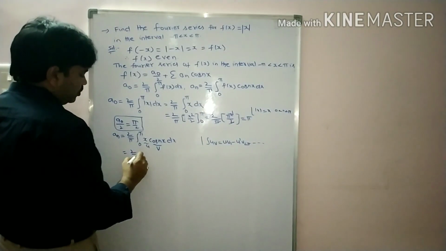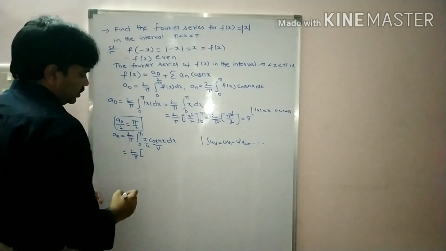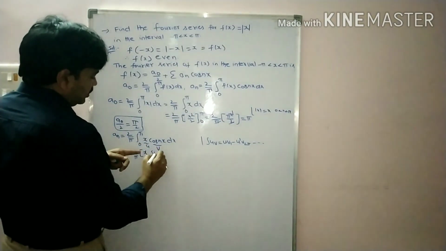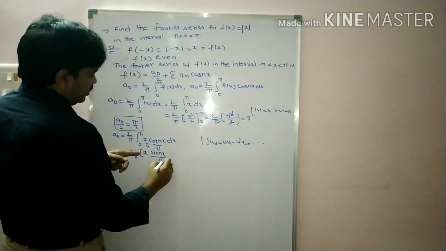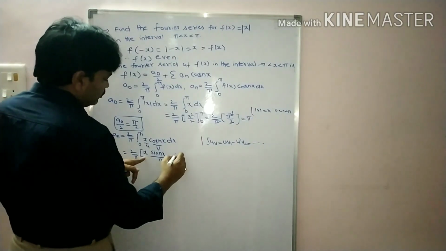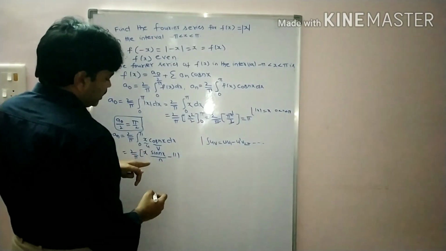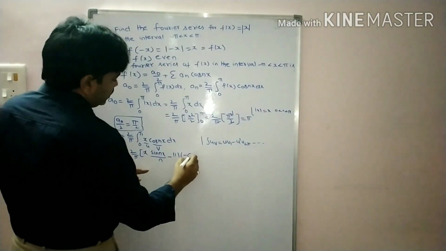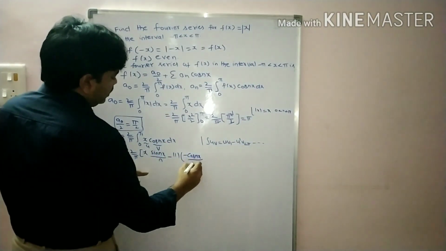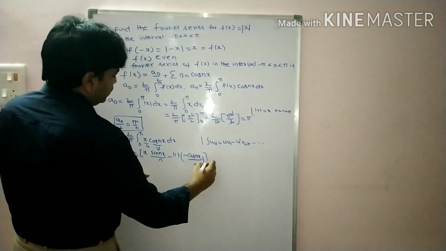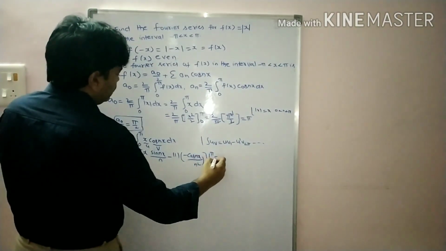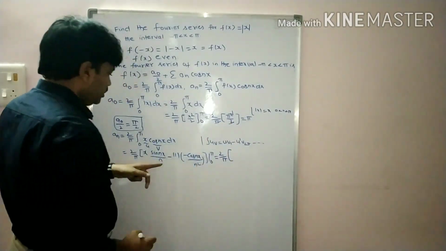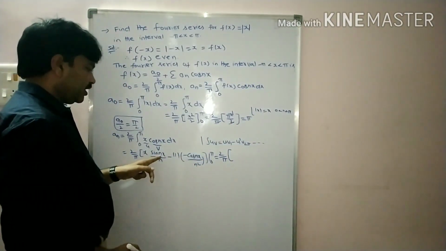So that is equal to 2 by pi bracket, u is x, integral of cos nx is sin nx by n, minus u dash, the derivative of x is 1, integral of sin nx by n, students, is minus cos nx by n. Already we have n here, so minus cos nx by n square between 0 to pi. That is equal to 2 by pi bracket. Substitute the upper limit, students, here we have sin n pi.